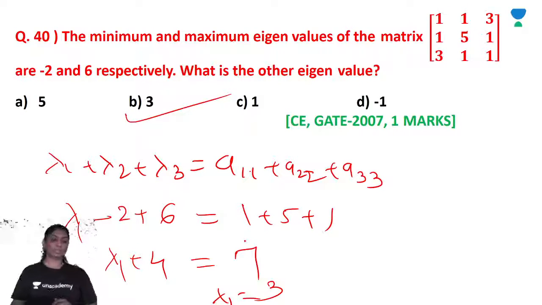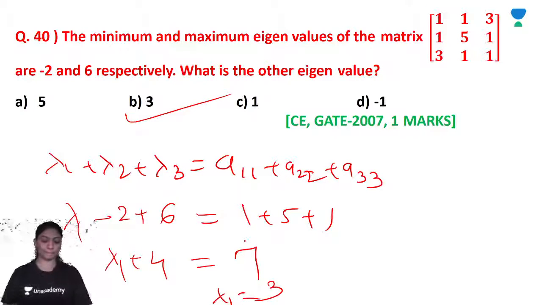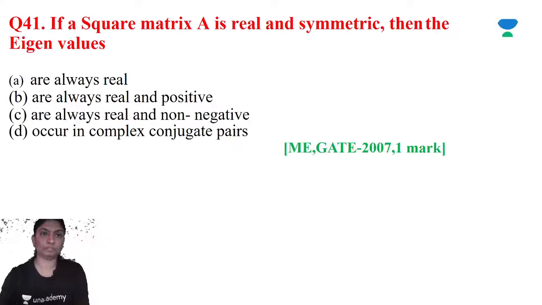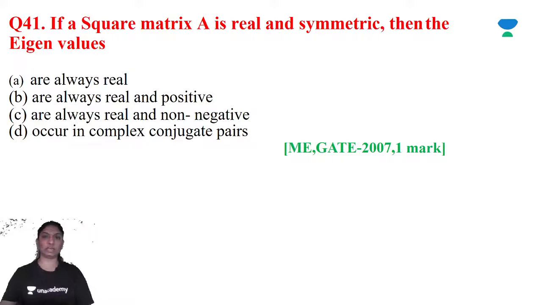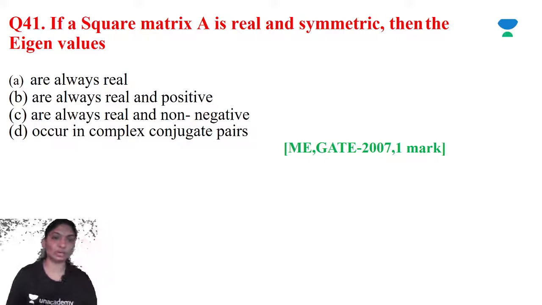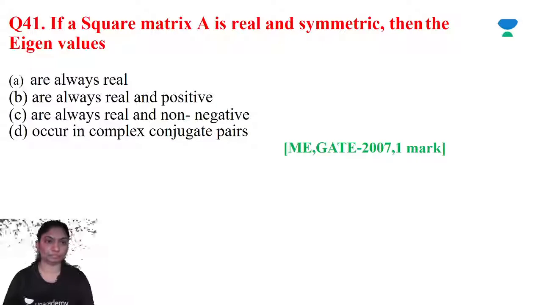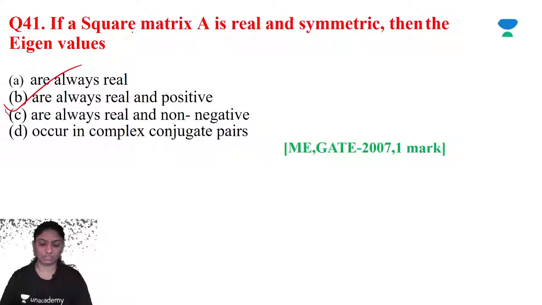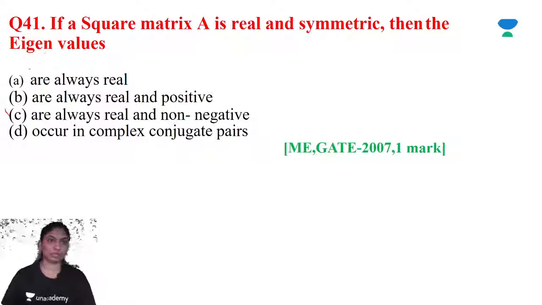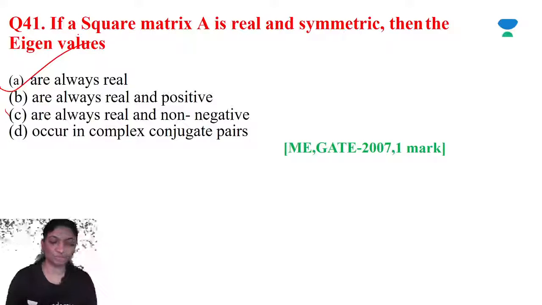The correct option is B. Okay. The correct option is B. Now let's go further. If a square matrix is real and symmetric, then the eigenvalues are always real and positive. Simple question. Sorry, always real, not always positive. Okay.